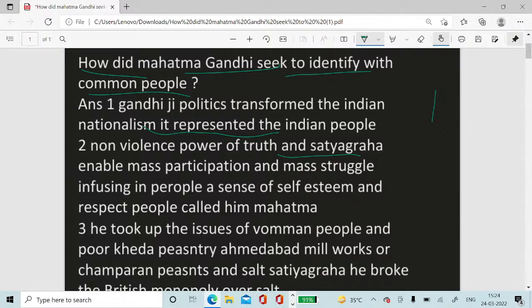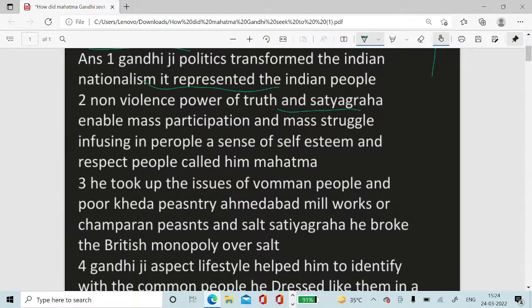He took up the issues of women, people, and the poor: Kheda peasantry, Ahmedabad mill workers, and Champaran peasants, and the salt satyagraha. He broke the British monopoly over salt.